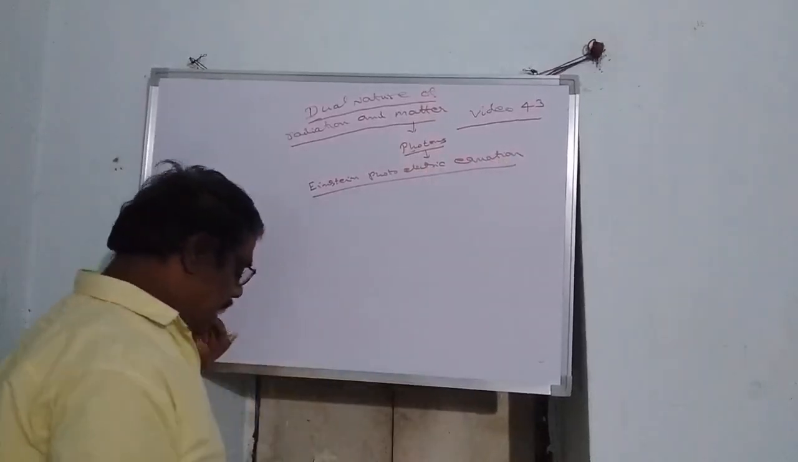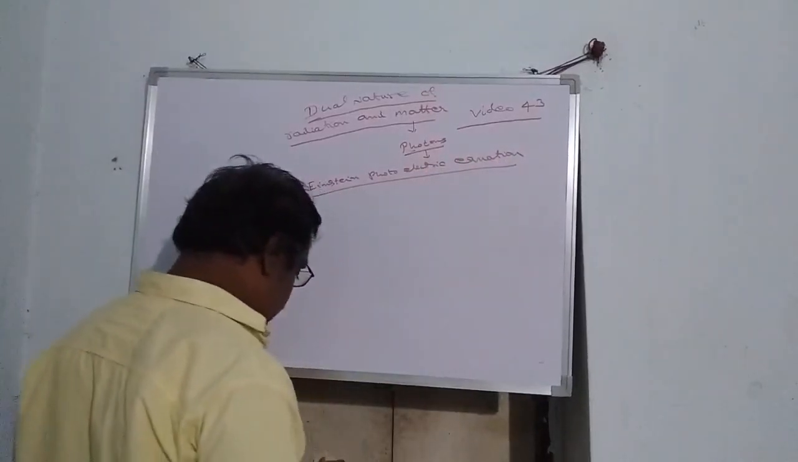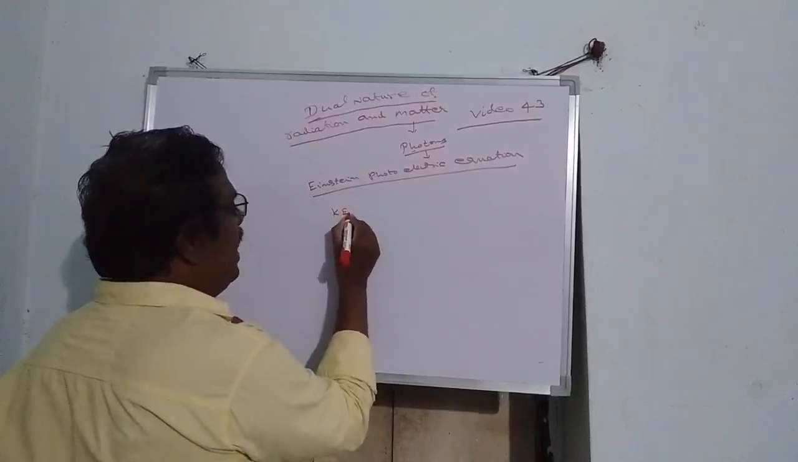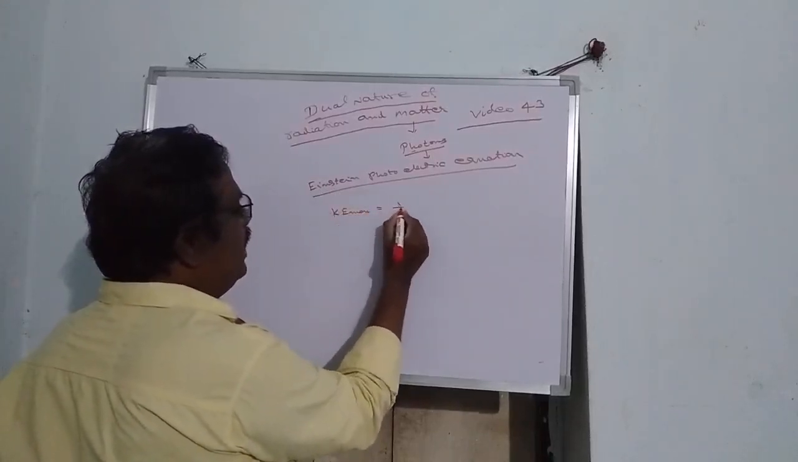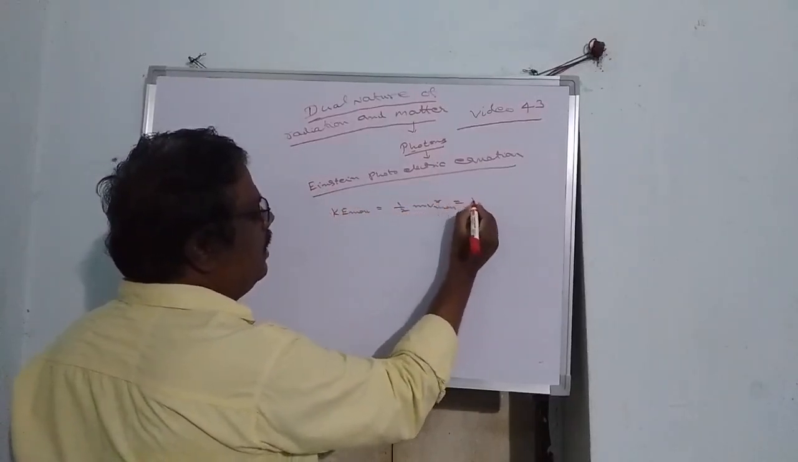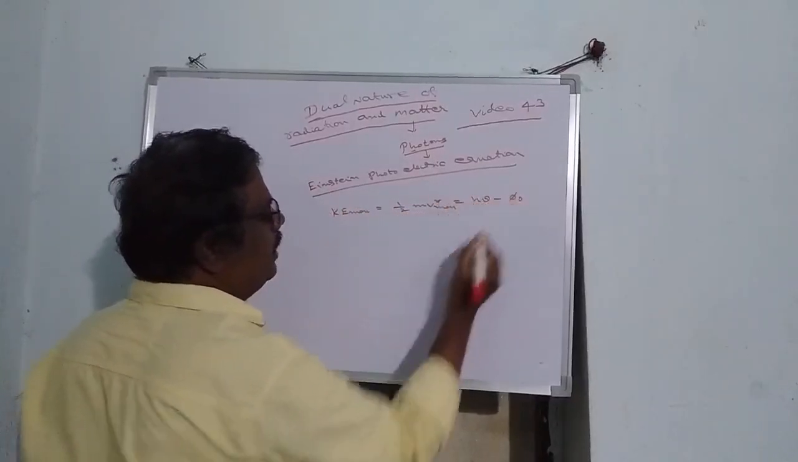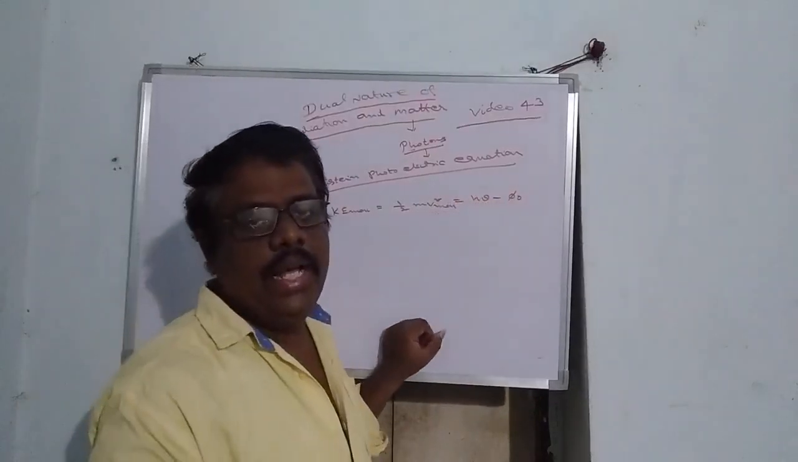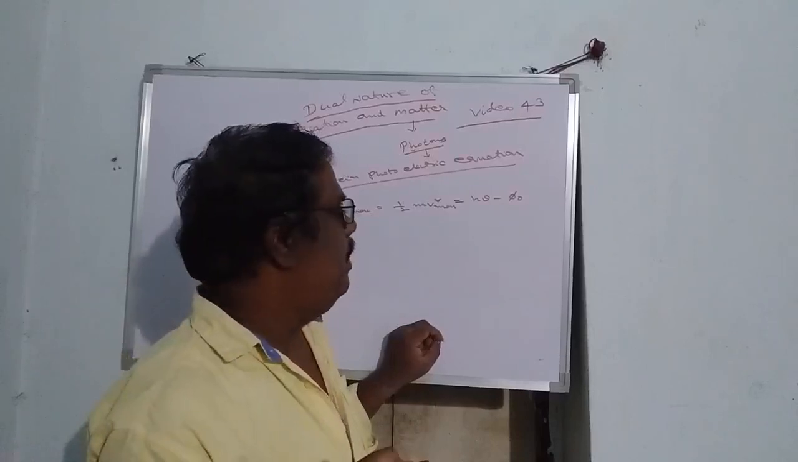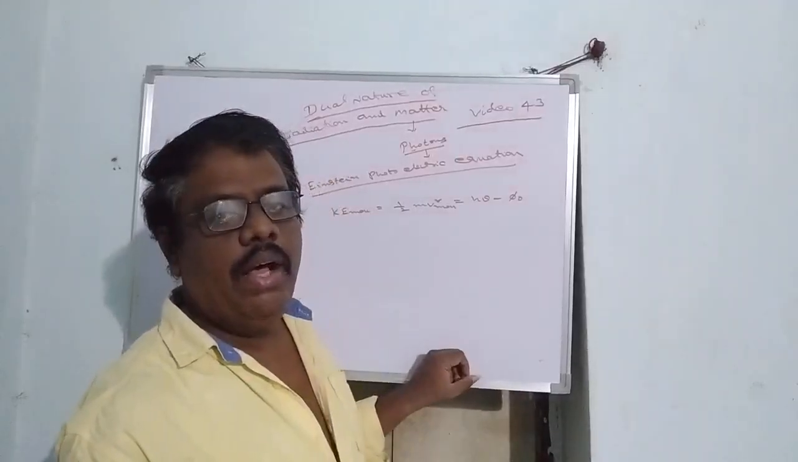According to the Einstein photoelectric equation, the maximum kinetic energy, KE max, which is given as half mv square, equals h nu minus phi naught. Here h is the Planck's constant, nu is the frequency of the radiation, and phi naught or W naught is the work function.